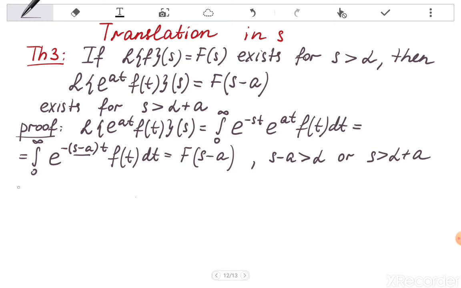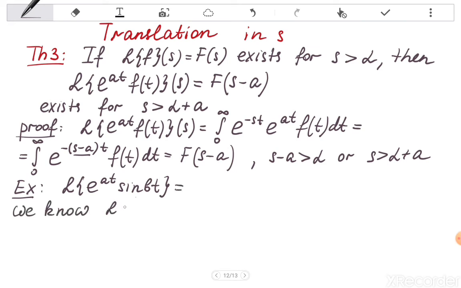Let's consider an example. Assume that we want to find the Laplace transform of e^(at) times sine bt. We found that the Laplace transform of the function sine bt at a point s is b over s squared plus b squared.